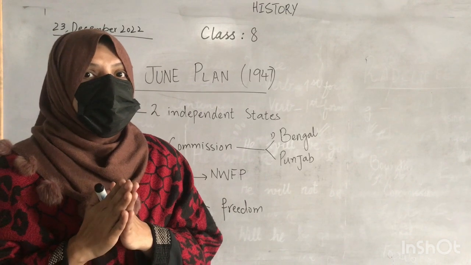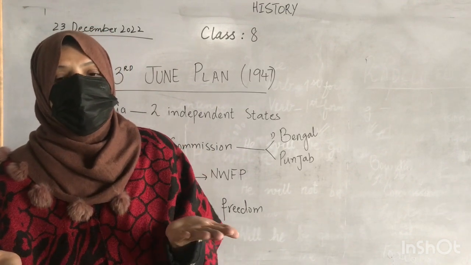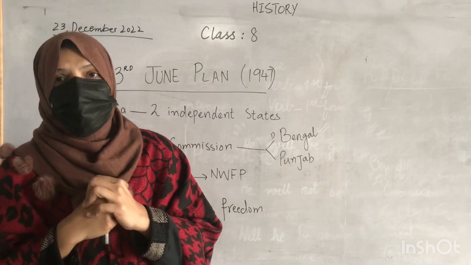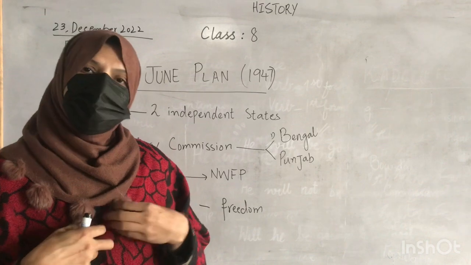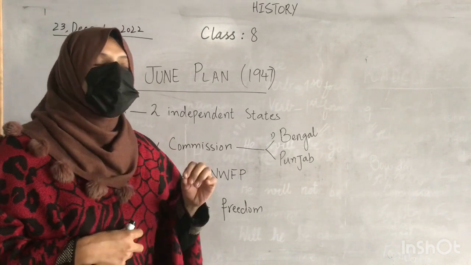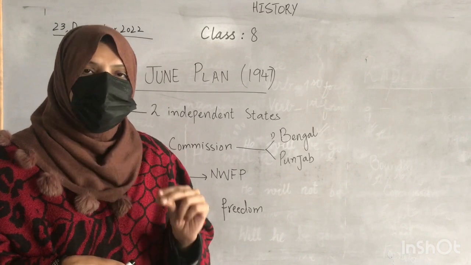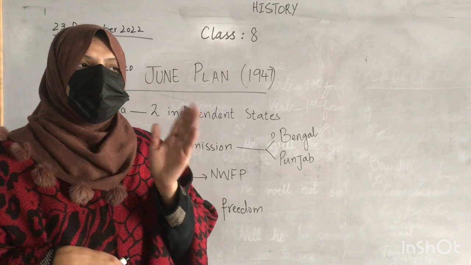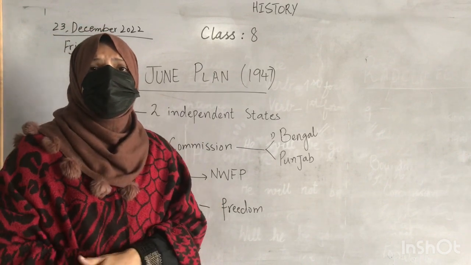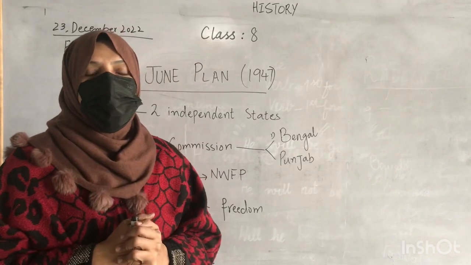Yes students, we have discussed the last Viceroy earlier as well. So who is the last Viceroy of India? Yes, Lord Mountbatten. Lord Mountbatten was appointed as the last Viceroy of India in place of Lord Wavell, and the British Prime Minister at that time was Lord Attlee.